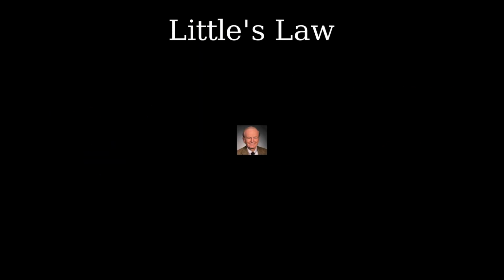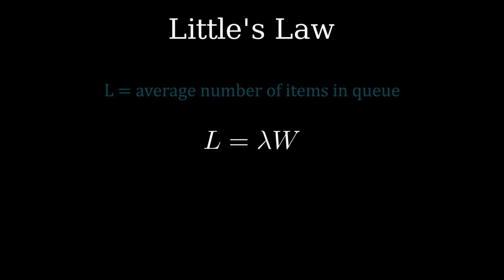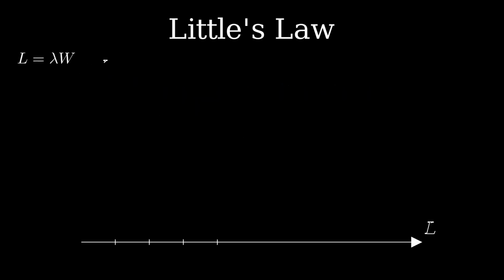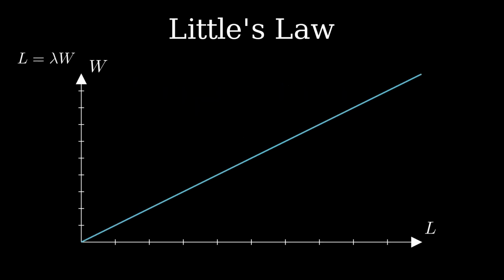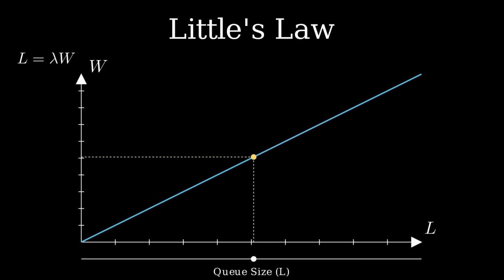Specifically, an important law in queue theory is Little's Law, published by John Little in 1961. It tells us that the average number of items in a simple queue, L, is equal to the arrival rate multiplied by the wait time for each message. We can draw a graph to show the relationship between the length of the queue and the wait time. If we want to decrease the wait time, we have to reduce the average number of items in the queue.